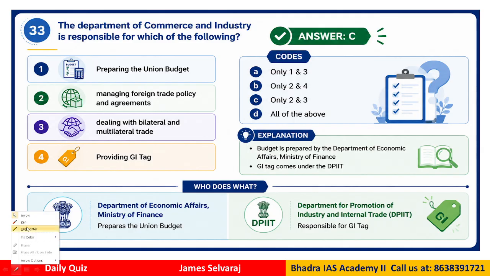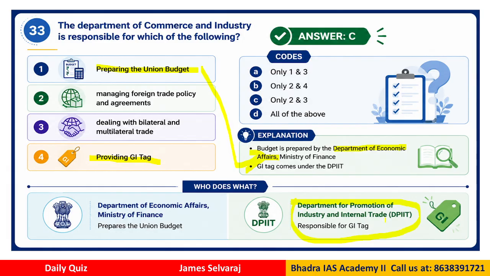Why? Because preparing the budget comes under the Finance Ministry, it does not come under the Commerce Ministry. Okay, so the budget is not prepared by the Ministry of Commerce, it is prepared by Finance Ministry, and the department is called Department of Economic Affairs. Okay, the budget is prepared by the Department of Economic Affairs. And similarly, providing GI tag, who provides the GI tag? It is provided by the Department for the Promotion of Industry and Internal Trade, that is the DPIIT. So only statements 2 and 3 are correct.